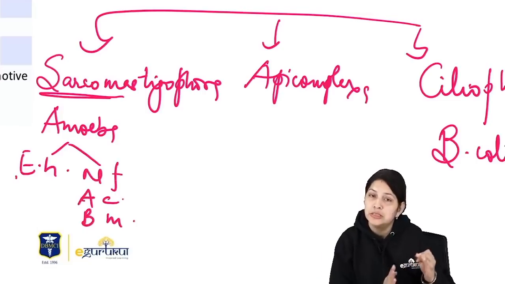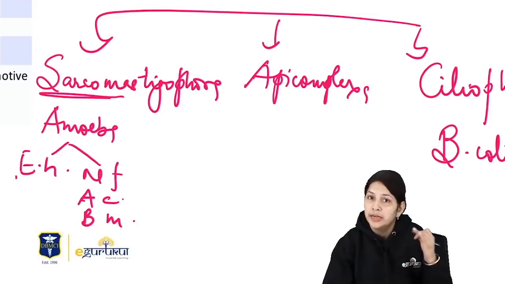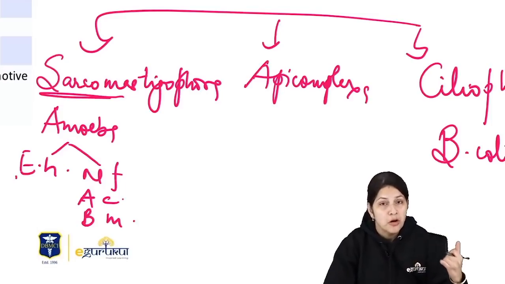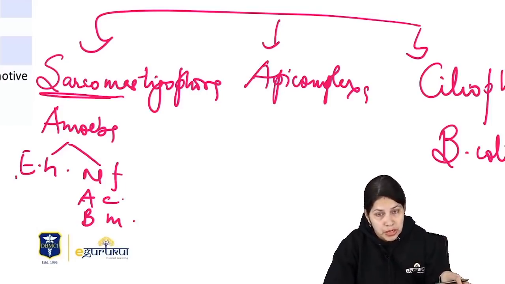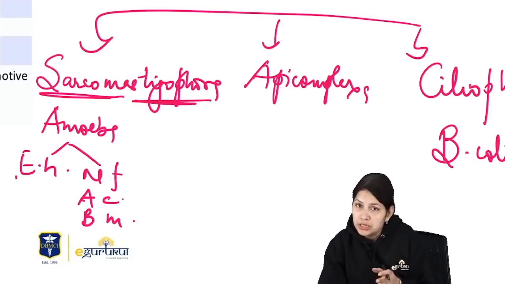Okay, so all these are examples of amoebae. So the Sarcomastigophora comprises Sarcodina or amoebae motile by pseudopodia, and mastig means flagella. So Mastigophora is a group comprising flagellates.